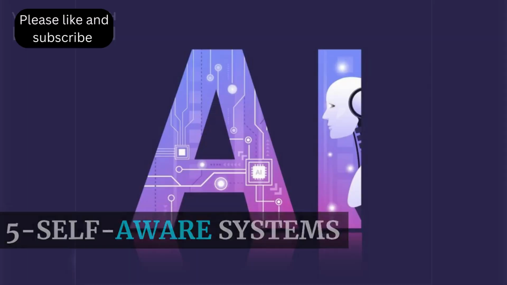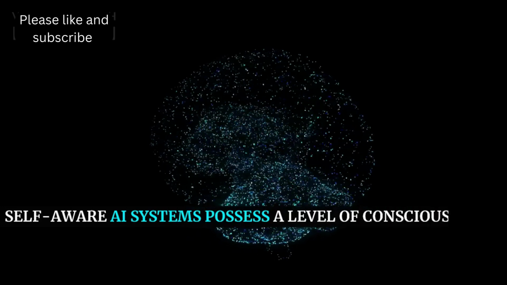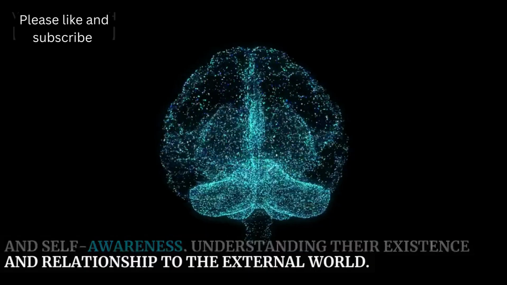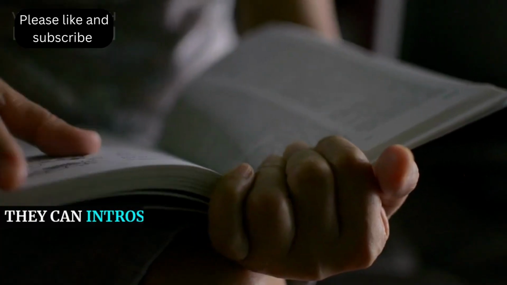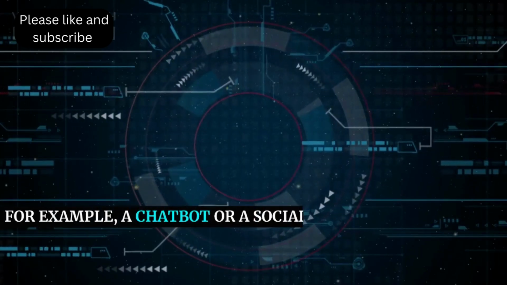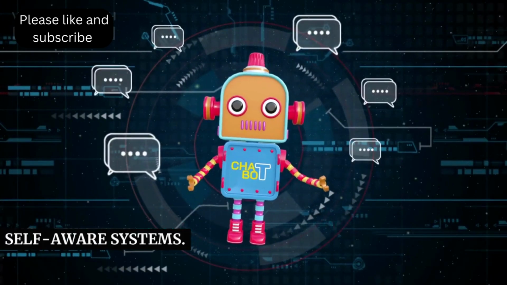5. Self-aware systems. Self-aware AI systems possess a level of consciousness and self-awareness, understanding their existence and relationship to the external world. They can introspect and develop an understanding of themselves. For example, a chatbot or a social robot are self-aware systems.